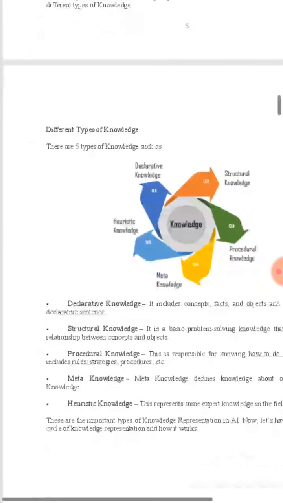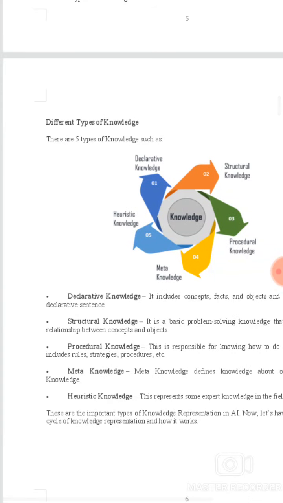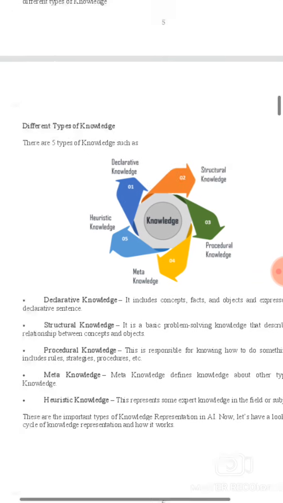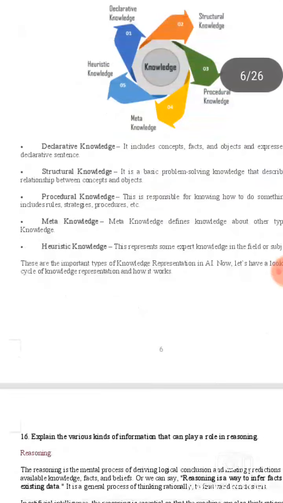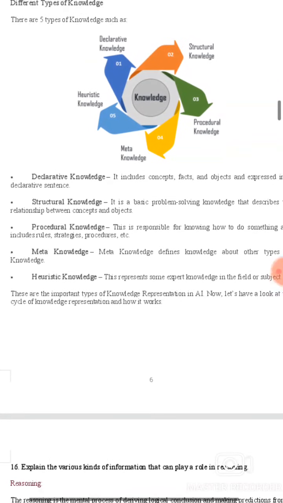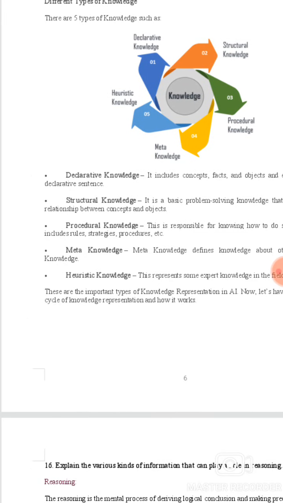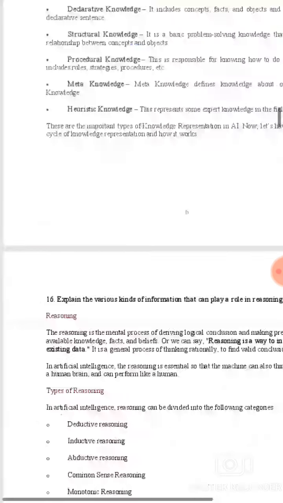Different types of knowledge: declarative knowledge, structural knowledge, procedural knowledge, meta knowledge, heuristic knowledge. Declarative knowledge includes concepts, facts and objects, and is expressed in declarative sentences. Structural knowledge is basic problem-solving knowledge that describes the relationship between concepts and objects. Procedural knowledge is responsible for knowing how to do something, and includes rules, strategies, procedures, etc. Meta knowledge defines knowledge about other types of knowledge. Heuristic knowledge represents some expert knowledge in the field or subject.